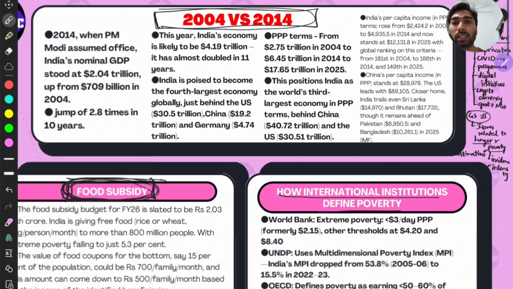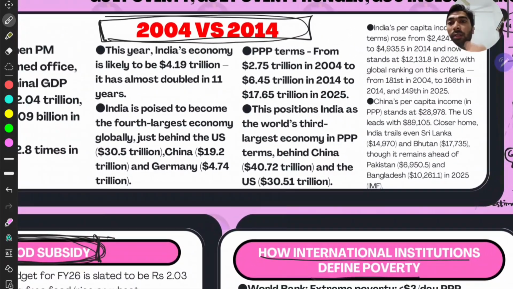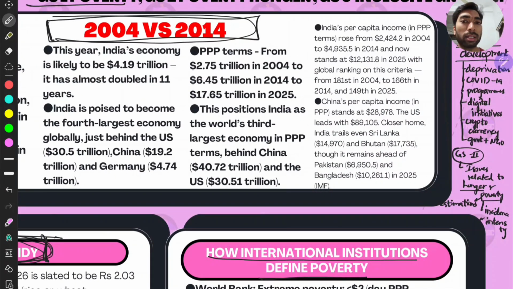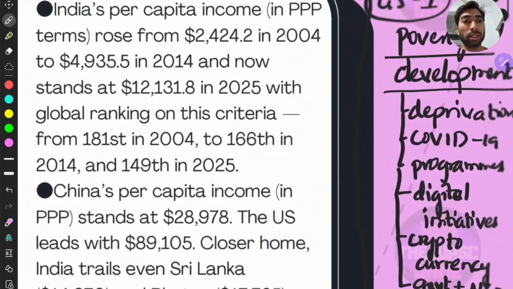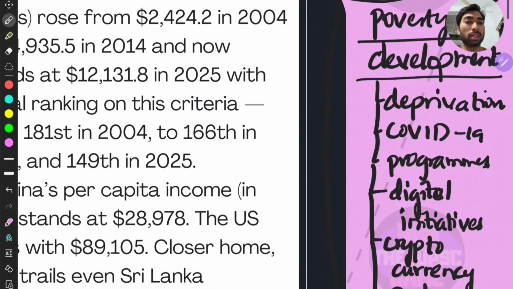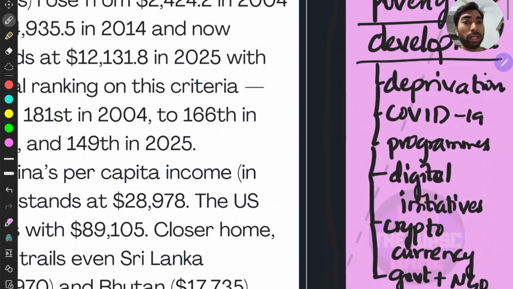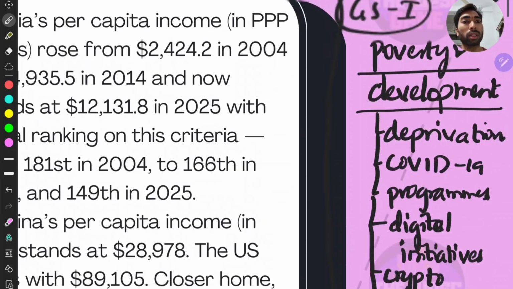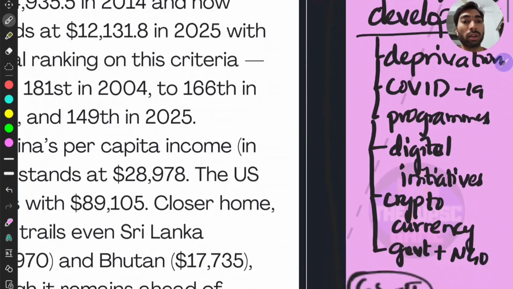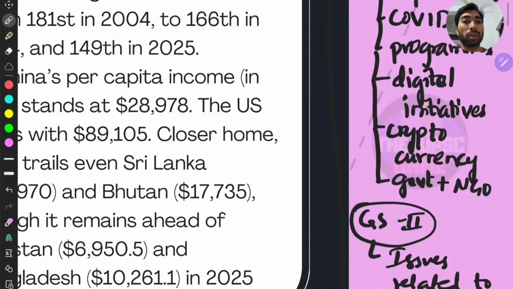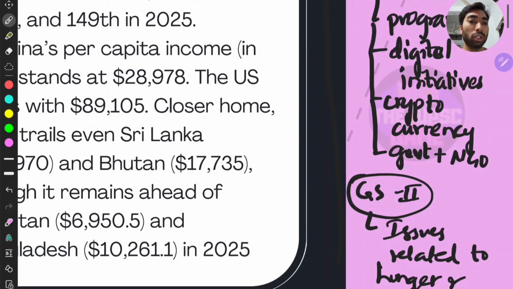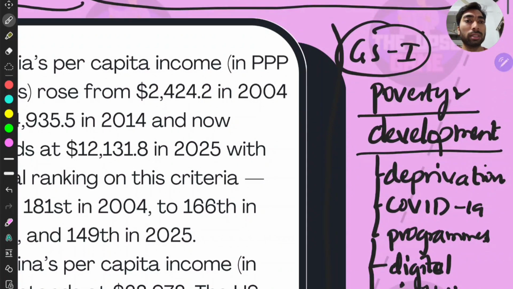First, this topic is very wide and it contains GS1, poverty and development, right? And GS2, poverty and hunger. And also GS3, the inclusive growth, right? Well, for the GS1, the poverty and development, there are questions which are framed on deprivation, the COVID-19 effect on poverty, and programs. What are the programs and their effectiveness over poverty and development, and digital initiatives on poverty and development, and cryptocurrency and its effect on poverty, and government and NGO efforts in alleviating.